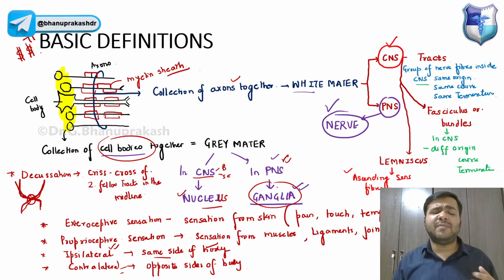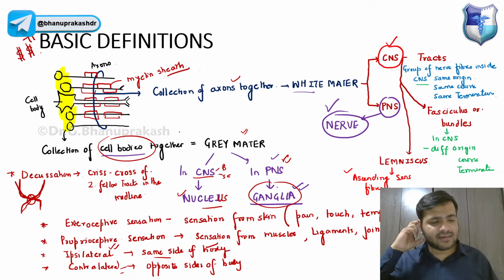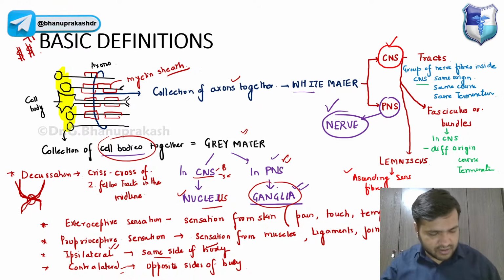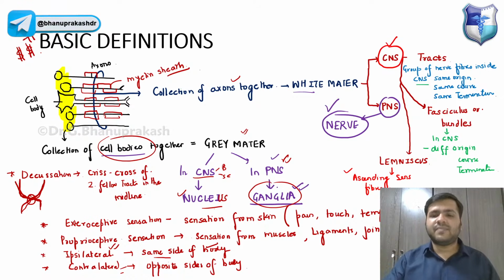Now, when I talk about the dorsal root ganglion, guys, it should be very clear in your mind that I am talking about a group of cell bodies, which is called the ganglion. So that is something you have to remember.